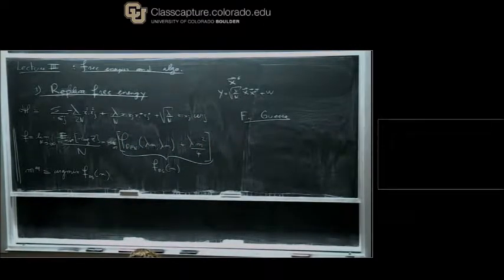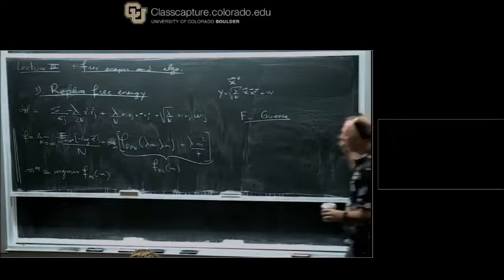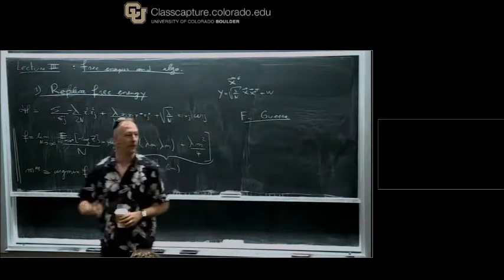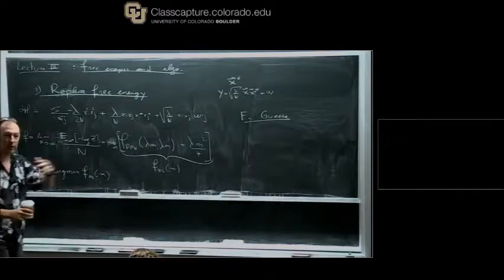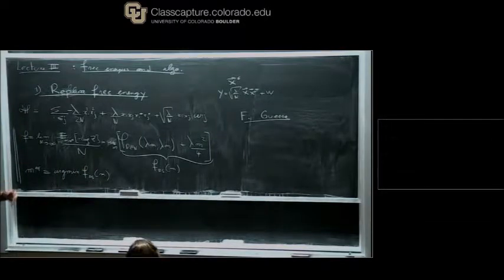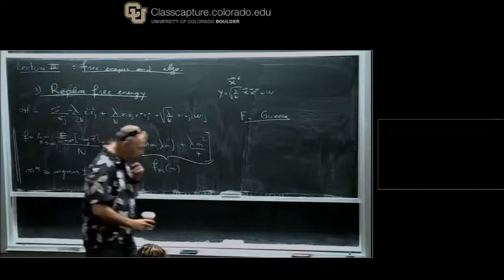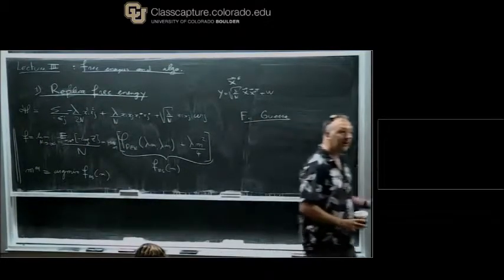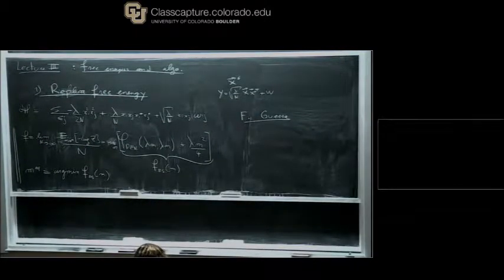All right, so Francesco Guerra, a Neapolitan, who invented this method called Guerra interpolation, who has triggered a large number of activities and of work in this field. For instance, the replica method has been entirely proven for the Sherrington-Kirkpatrick model, and this is due to Francesco Guerra and then to Michel Talagrand in France.